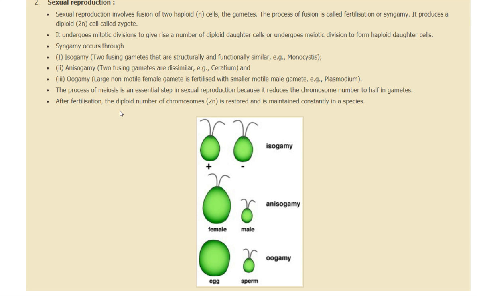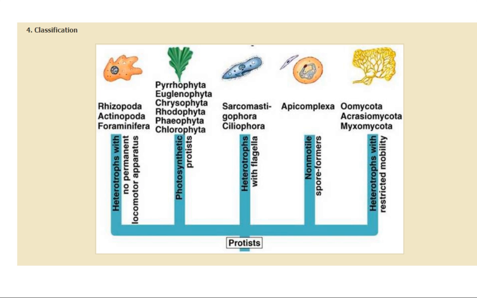The process of meiosis is essential in case of sexual reproduction because it reduces the chromosome number to half in gametes, and this is something which you have done in your previous classes. This you have learned previously. After fertilization, the number is restored and is maintained constantly in a species. So that was the sexual reproduction in case of protists.